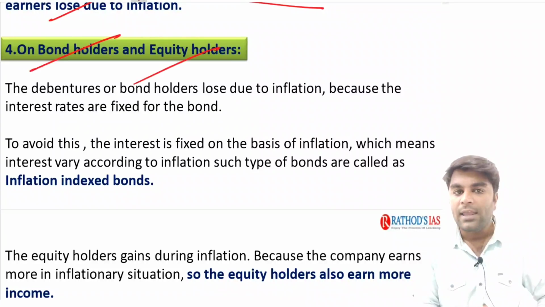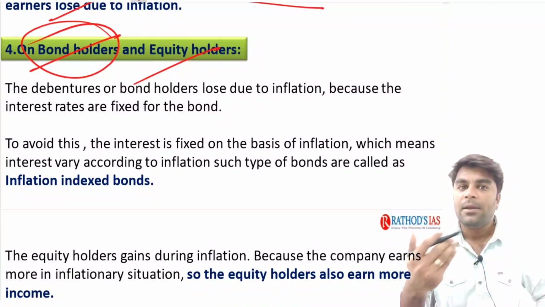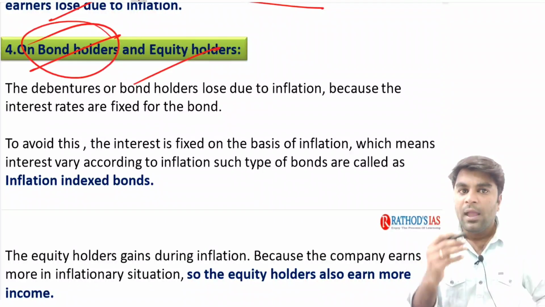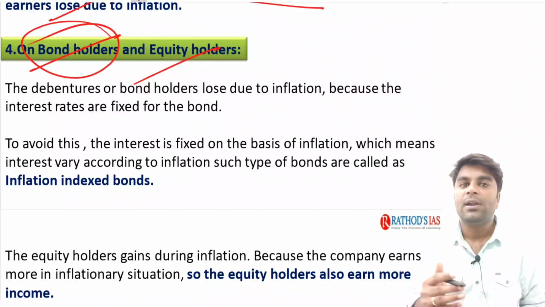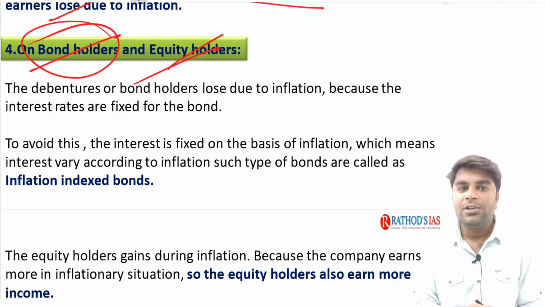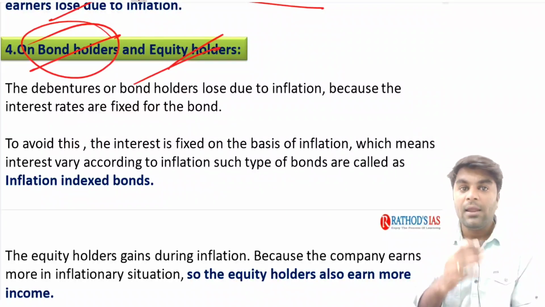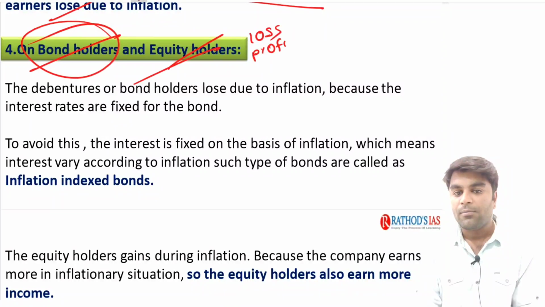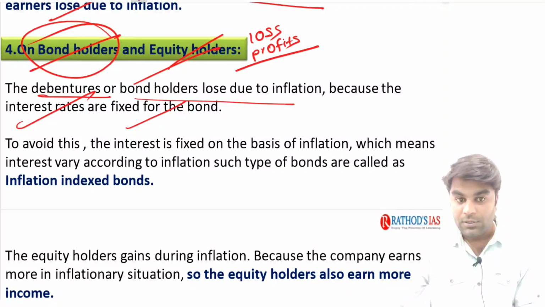Now, on bondholders and equity holders, you know the meaning of a bond. If somebody subscribes to a bond, he gives money to the company, and then the bondholder is going to get a periodic interest payment. Irrespective of the profits or losses of the company, the bondholder is going to get some money, right? On the other hand, an equity holder has an equity share in the ownership of the company, and he needs to bear the losses as well as get the profits, right? The debenture holders or bondholders lose due to inflation because the interest rates are fixed for the bond.